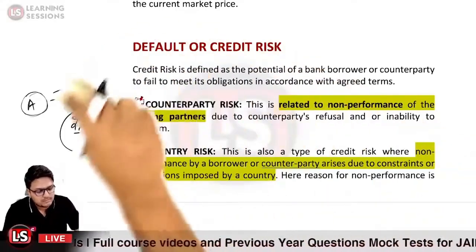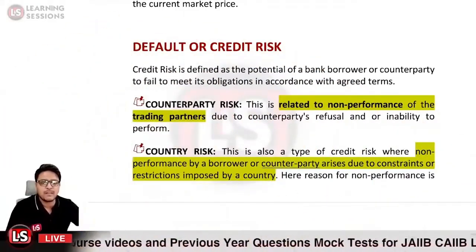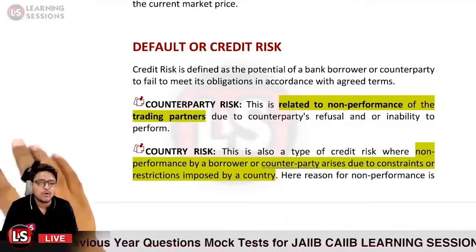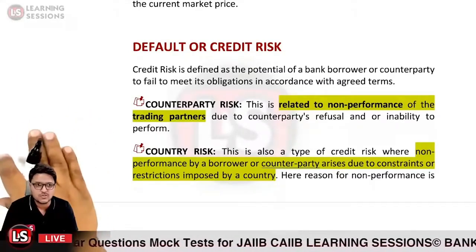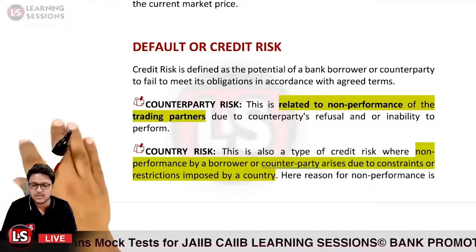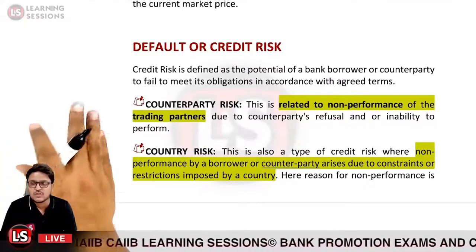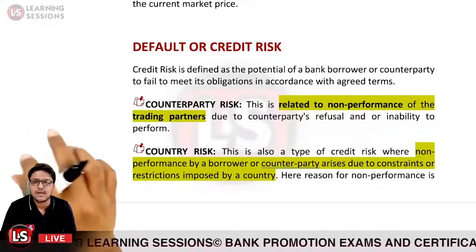When different trade partners want to fulfill their obligations, but are unable to do so because of the restrictions or constraints imposed by the country.